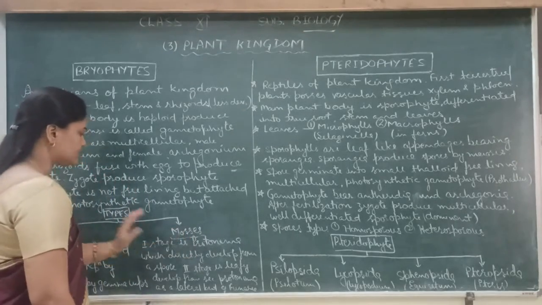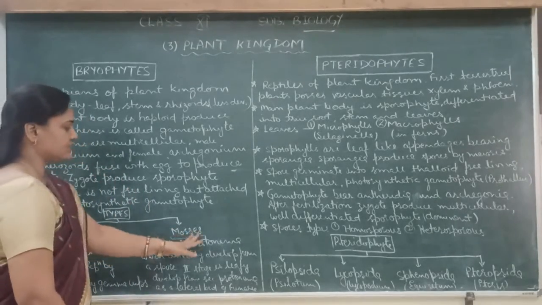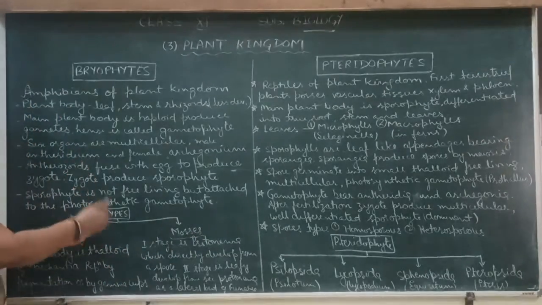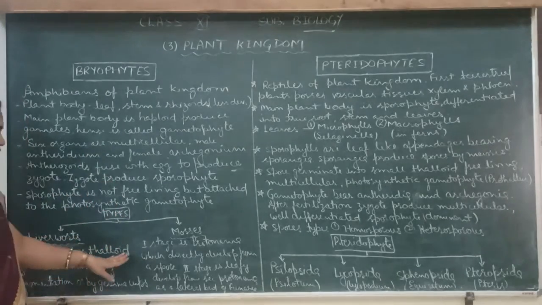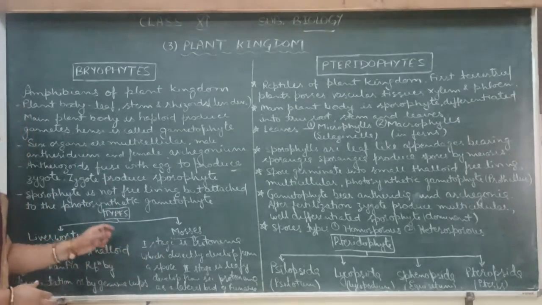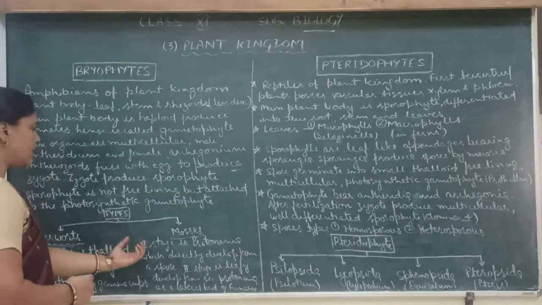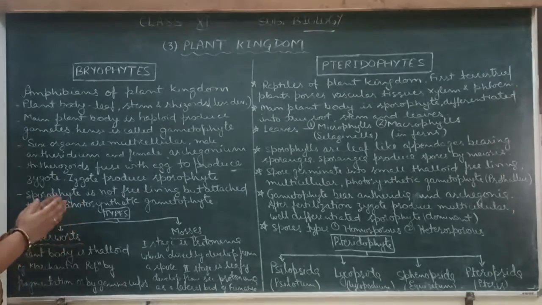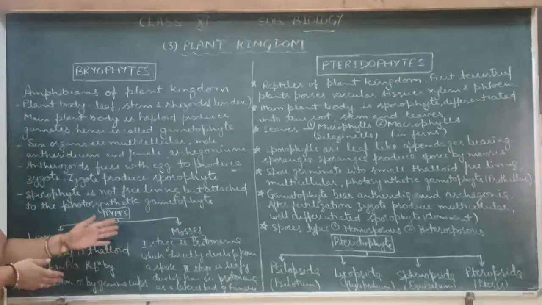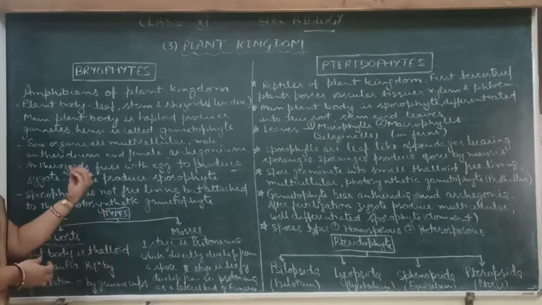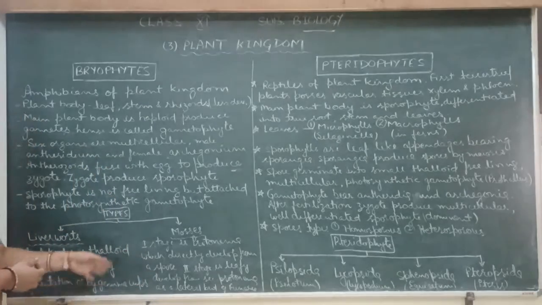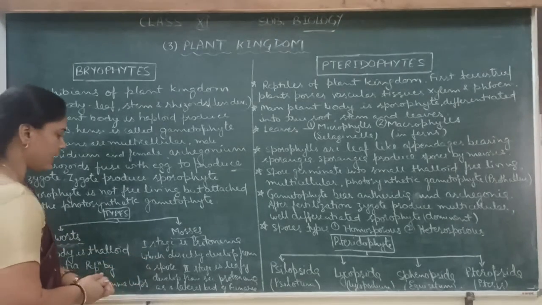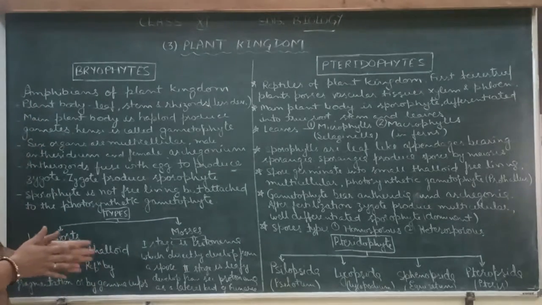And the second type is the mosses. The first stage of the moss is the protonema. We have seen it is divided into root, stem and seta, that is capsule, which directly develops from the spore. Actually, spores are haploid, single celled, and they develop into the protonema. So the protonema contains only haploid cells, and the second stage is the leafy stage, which develops from the secondary protonema as a lateral bud, like Funaria.